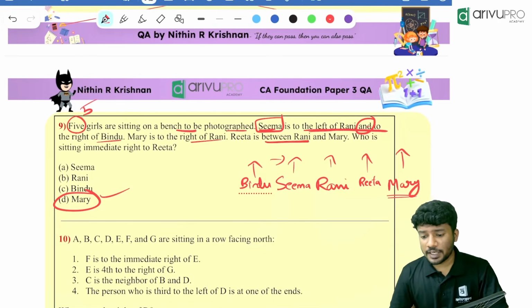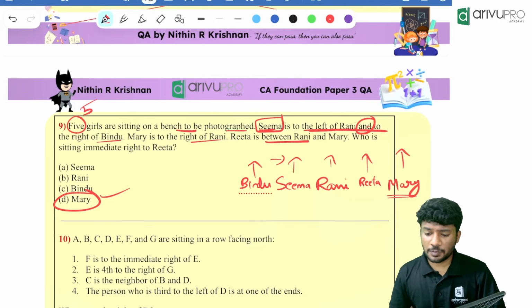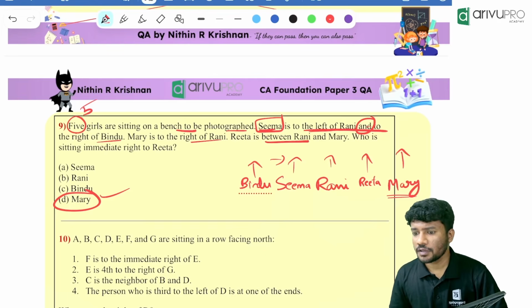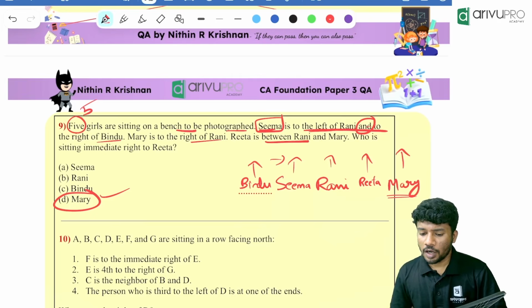Bindu. Who is sitting immediate left of Rani? Seema. How many people are there in between Bindu and Rita? 2 people are there in between Bindu and Rita. Who are those people? Seema and Rani. Now who is at the right end of the bench? Mary. Who is at the left end of the bench? Bindu. Now how many people are there in total? 5 people are there in total.